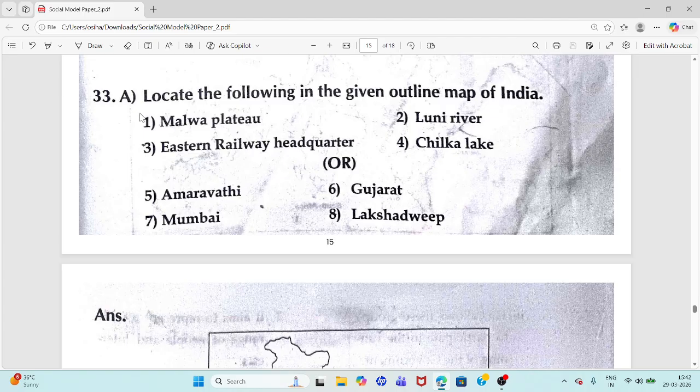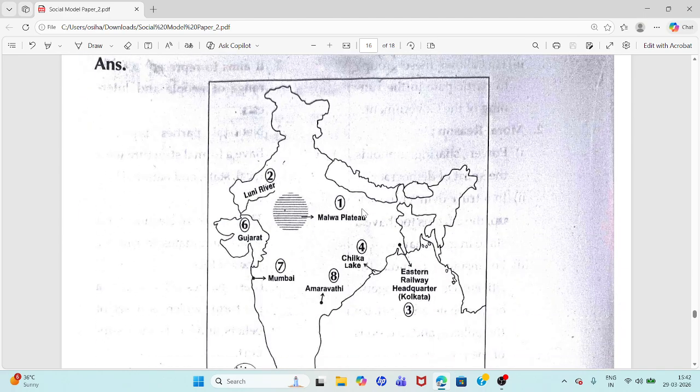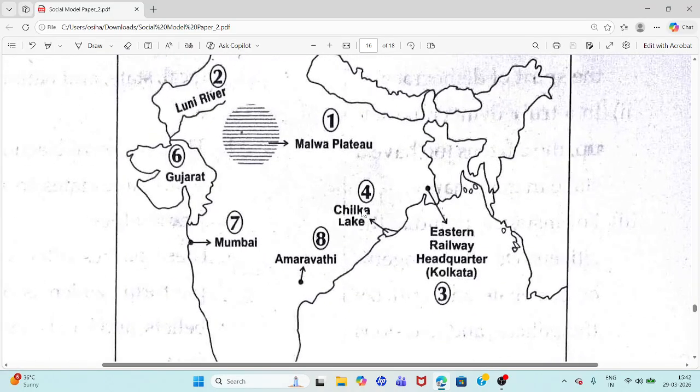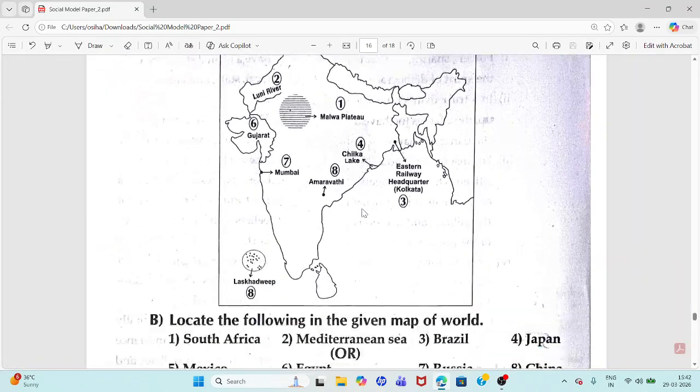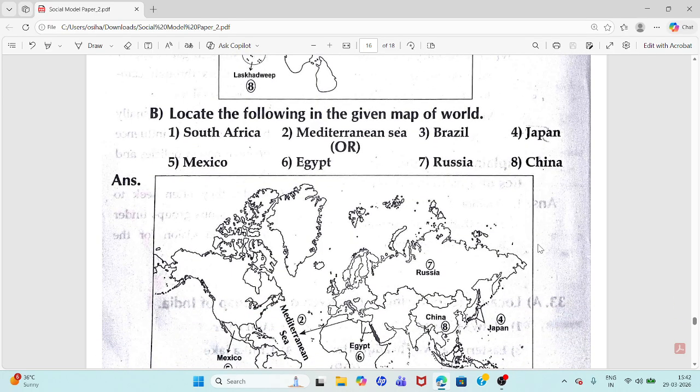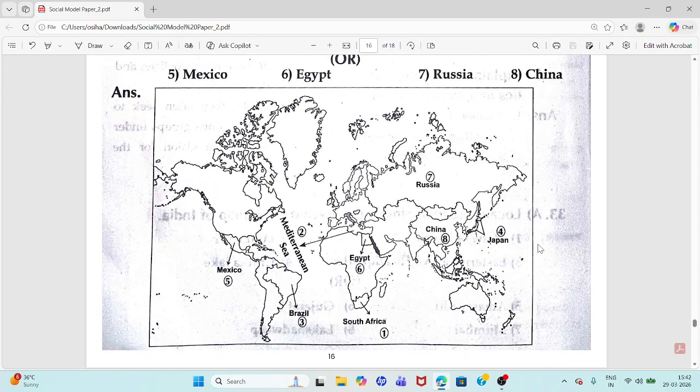Question number 33. A. Locate the following in the given outline map of India, 1 to 4 or 5 to 8. You have to locate in this India map. Next B. Locate the following in the given map of the world, 1 to 4 or 5 to 8. You have to locate in this world map.